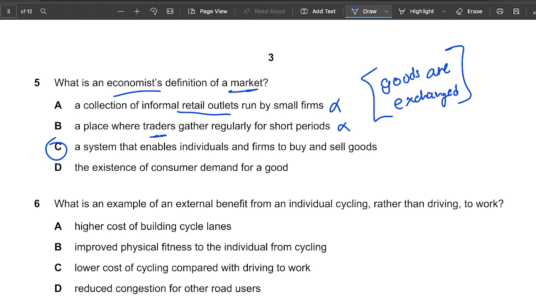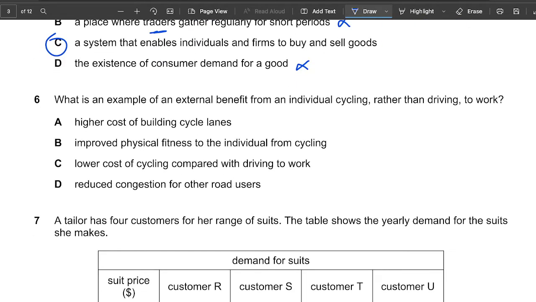And the existence of a consumer demand for good, that's wrong. It could be any sort of stuff. It could be also demand from the producers on their supplies, and so on and so forth. So the existence of consumer demand for a good, that is wrong. Okay, move on to the next question.